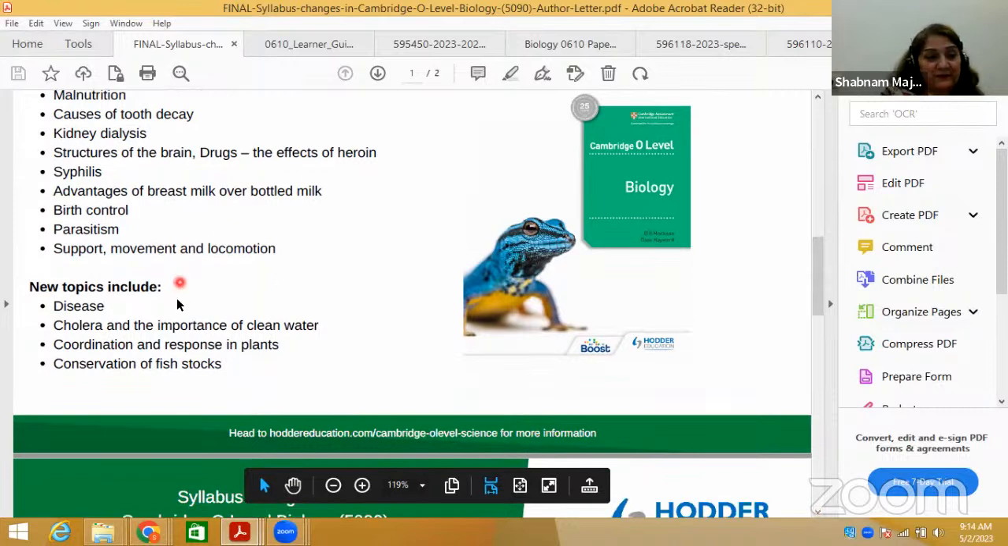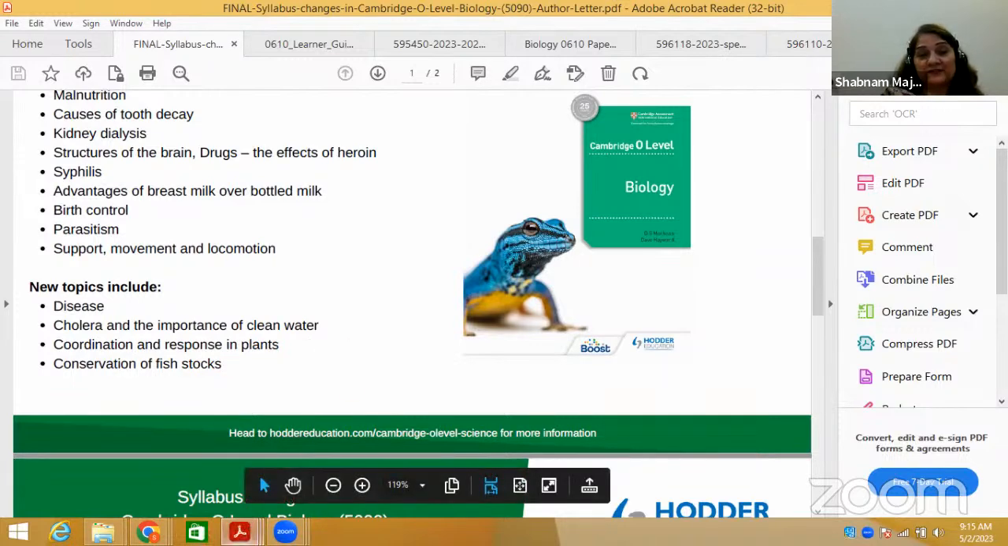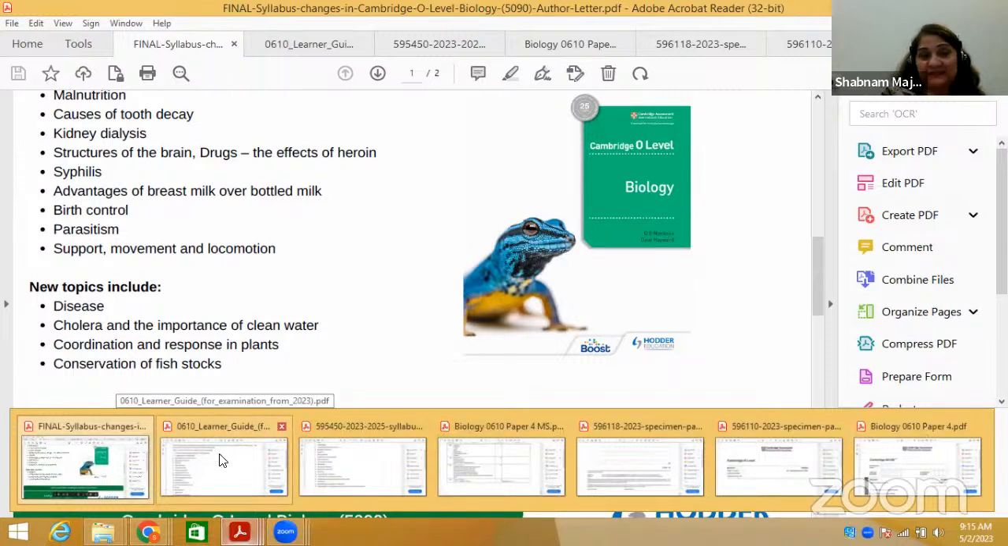New topics include disease, cholera and the importance of clean water, coordination and response in plants, and conservation of fish stocks. So disease is included in the immunity and disease topic. Cholera is also included, which was not previously in the syllabus. Coordination and response in plants, and conservation of fish stocks, they have added. So this is, according to the O-level syllabus, the topics not included and the new topics added.